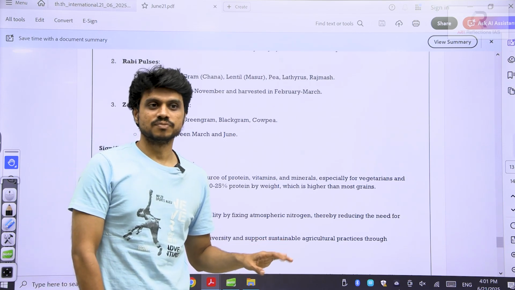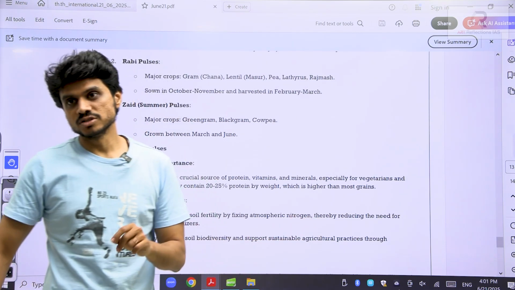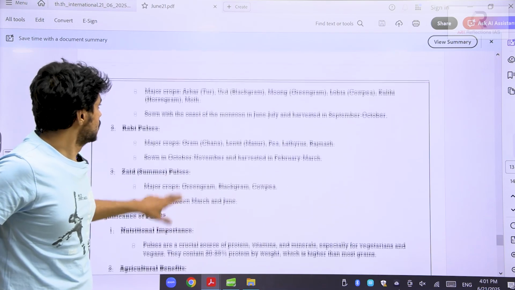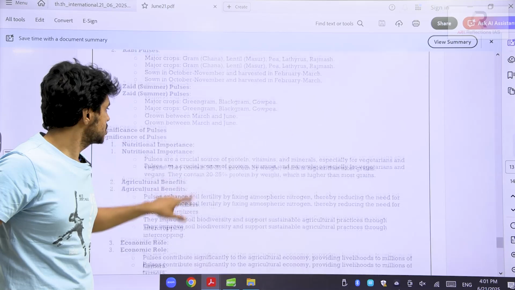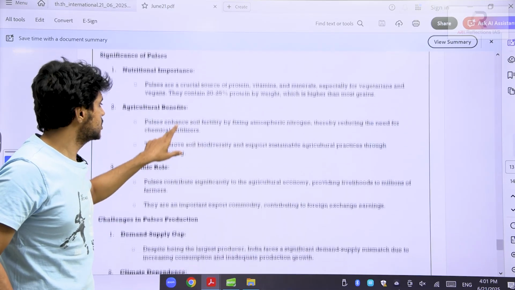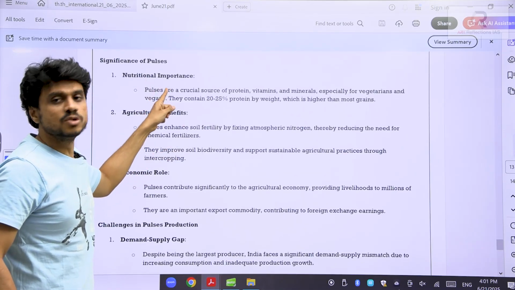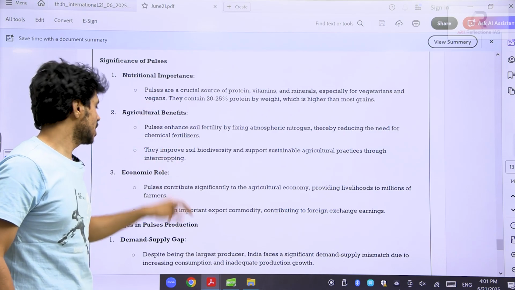You have to learn this by heart because they have asked in the prelims once which one is the Rabi crop and which one is the Kharif crop. They have asked this thing. And which is the largest state that produces pulses? That is Madhya Pradesh. I have discussed the nutritional importance, agricultural benefits and the economic role.